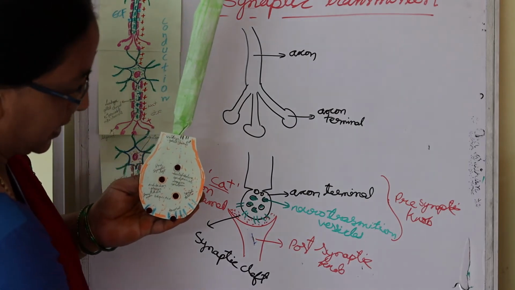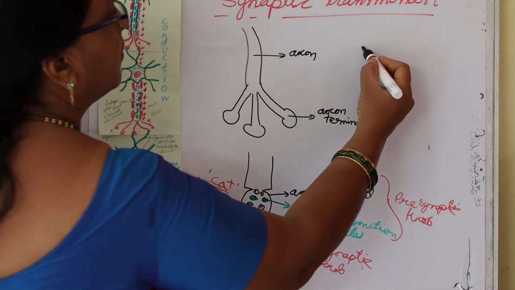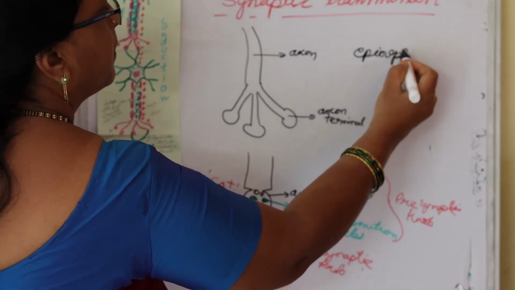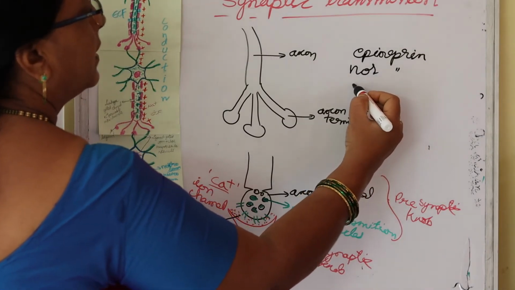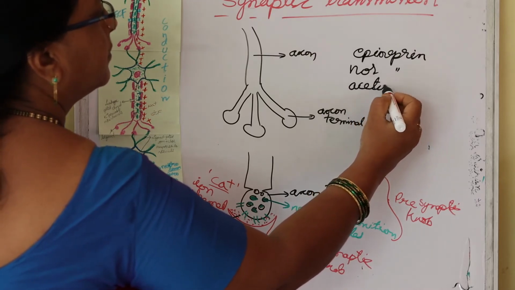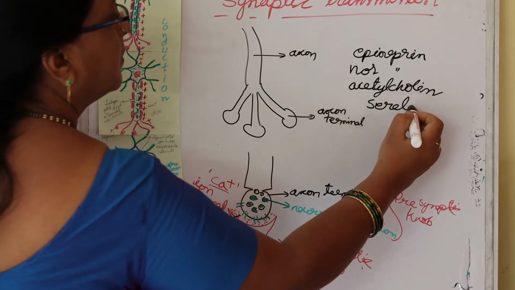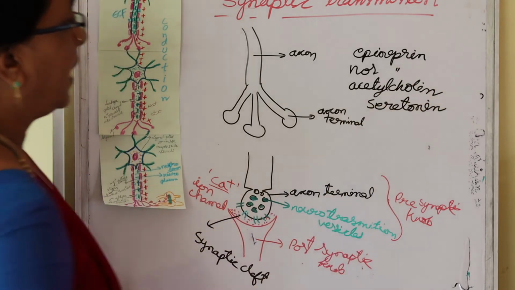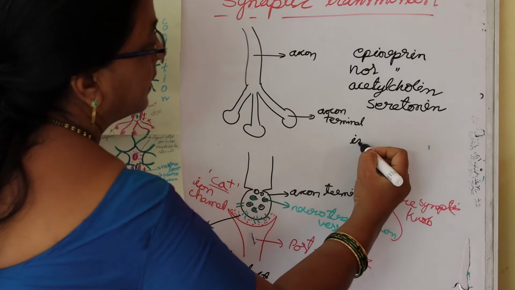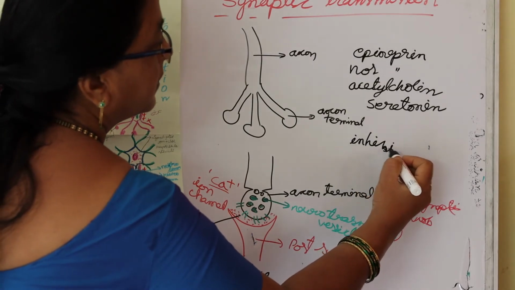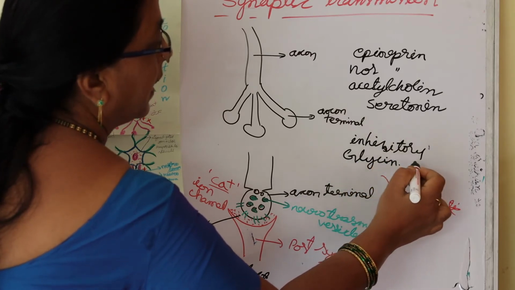The excitatory neurotransmitters are epinephrine, norepinephrine, acetylcholine and serotonin. The inhibitory ones are glycine and GABA.